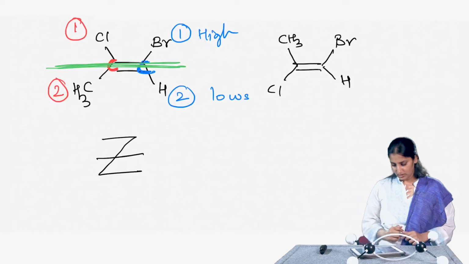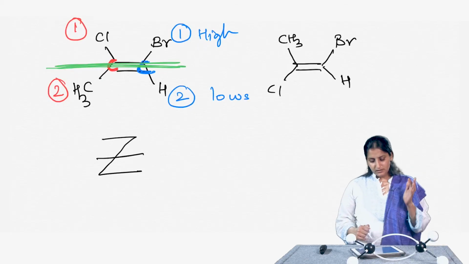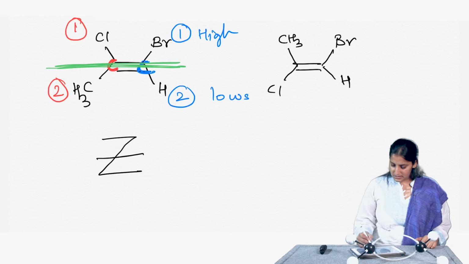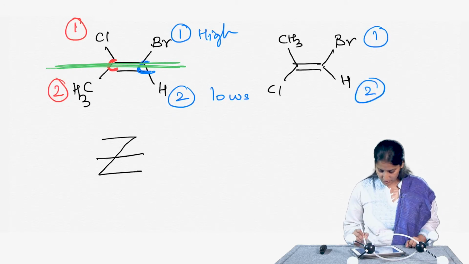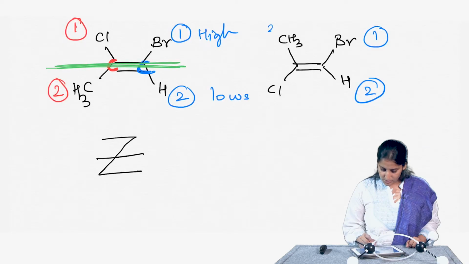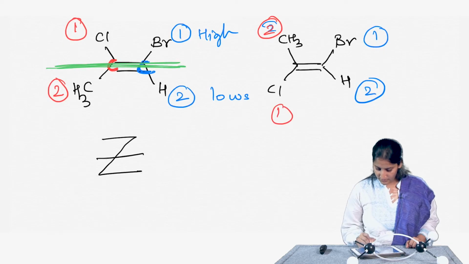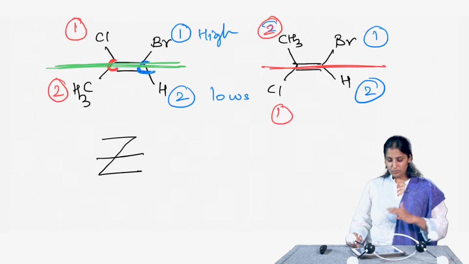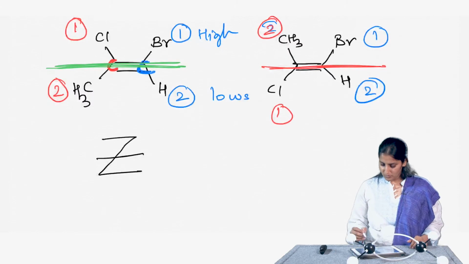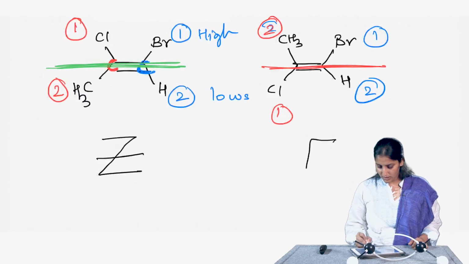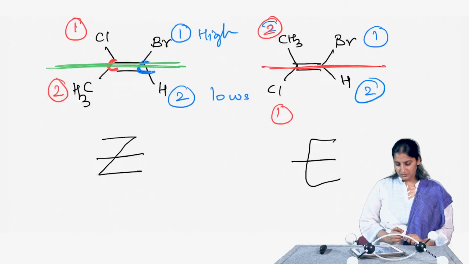Now, let us do the same exercise for this other compound. Here bromine gets 1, hydrogen gets 2, methyl gets 2 and chlorine gets 1. So, 1 and 2 are on both sides of the carbon-carbon double bond. This type of alkene is called E.